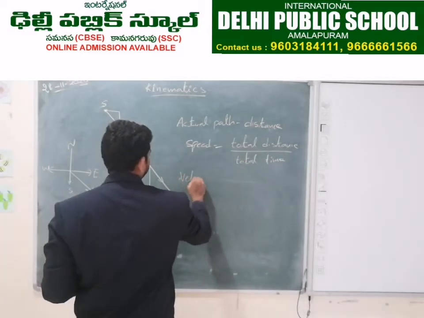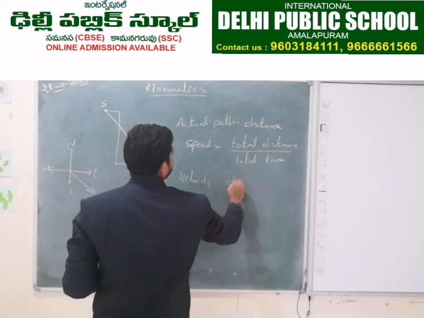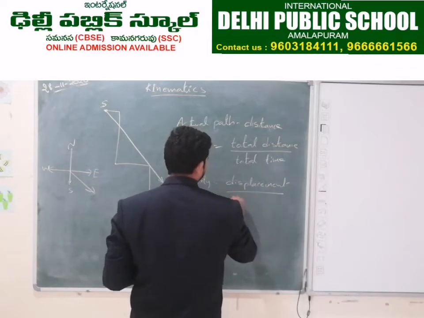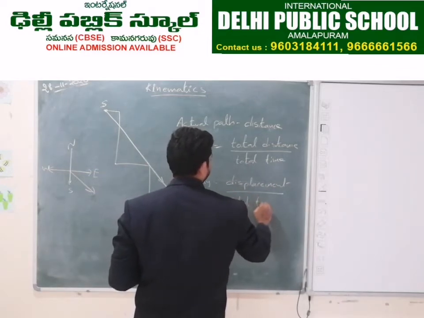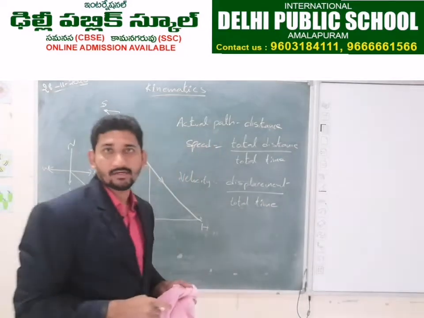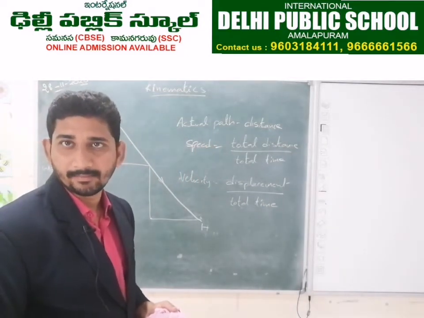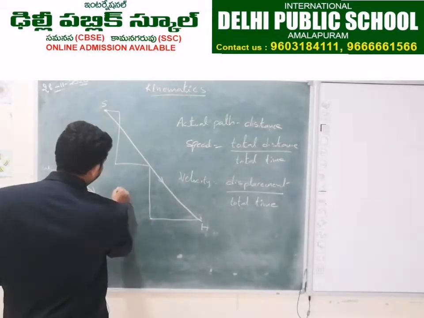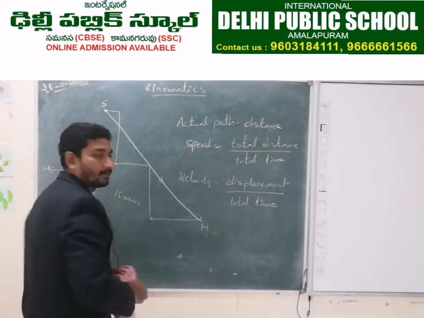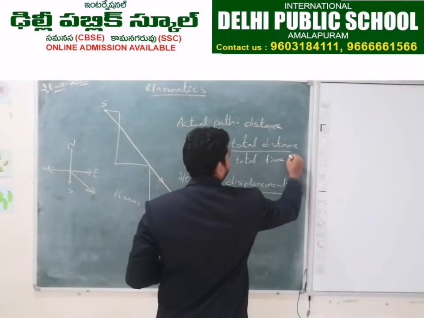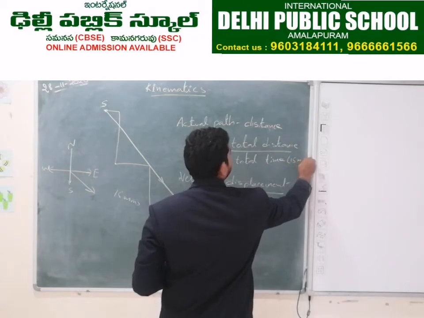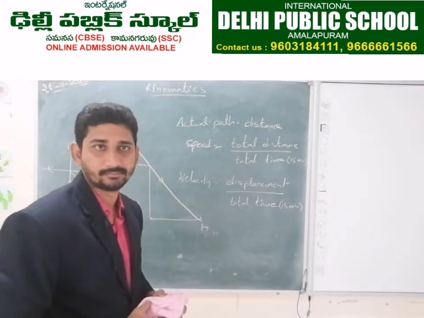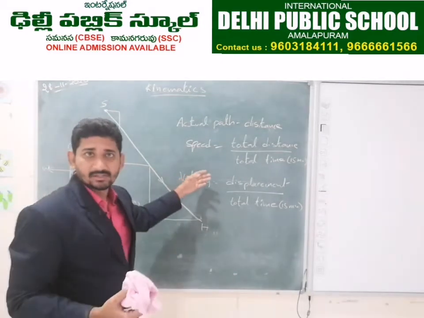What is velocity? Velocity is displacement by total time. While calculating velocity also we have to consider total time. If the total time taken by Mohan or an object is 15 minutes, then here we should put 15 minutes. Here also we should put 15 minutes.